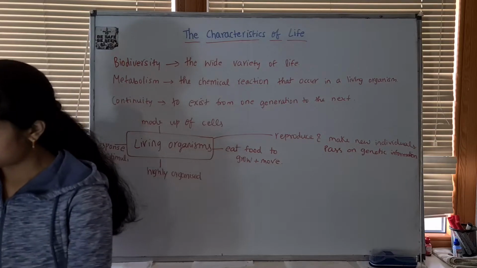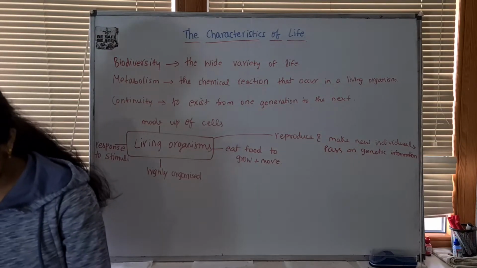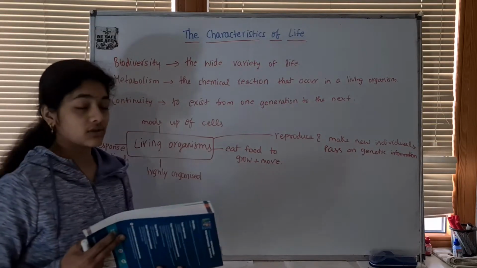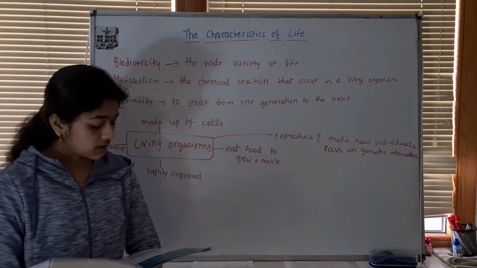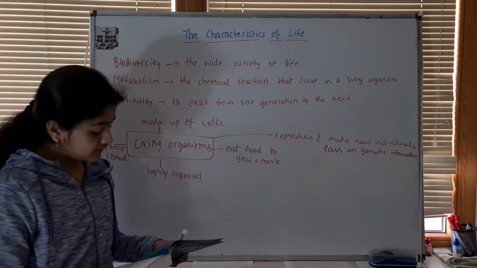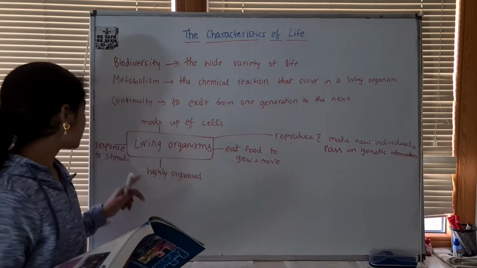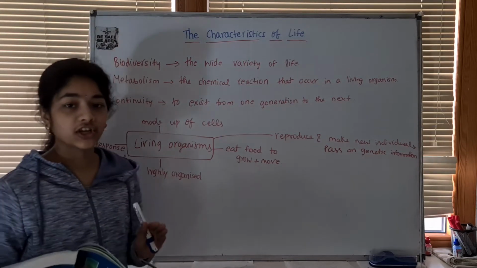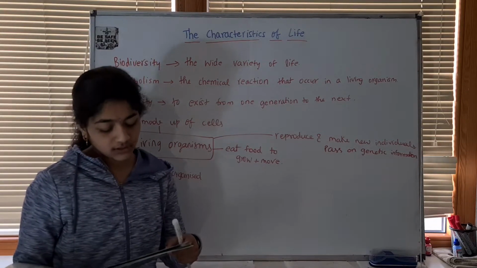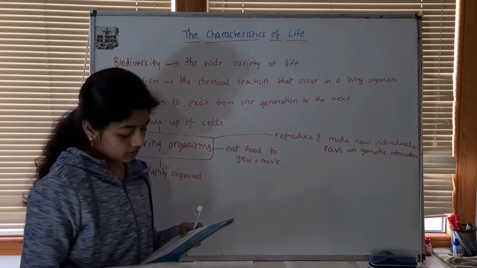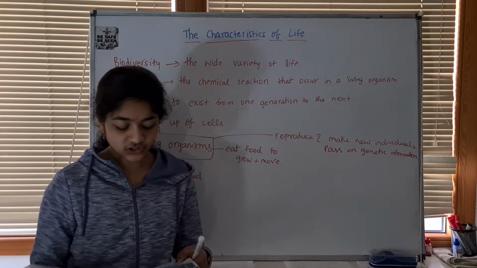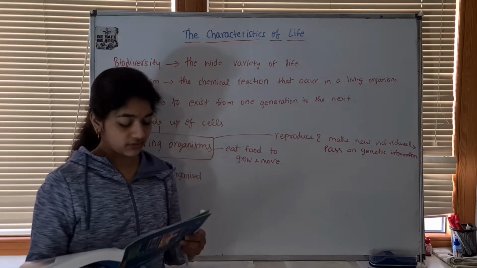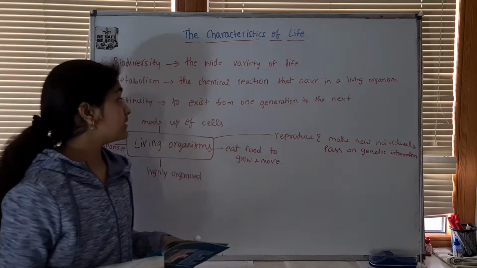So, let's see what the book says. All living things are composed of tiny units called cells. We saw that. They are highly organized. They react to changes in their surroundings, responding to stimuli, be it an external change or an internal change. They use food to grow and move. They reproduce and pass on information from one generation to the next. Non-living things do none of these. So an organism is a living thing.